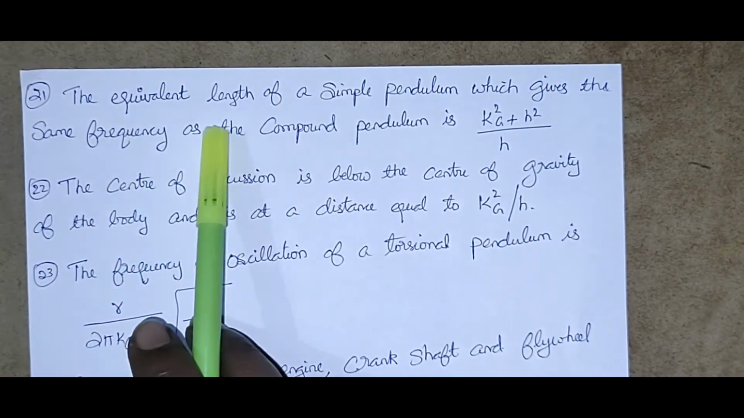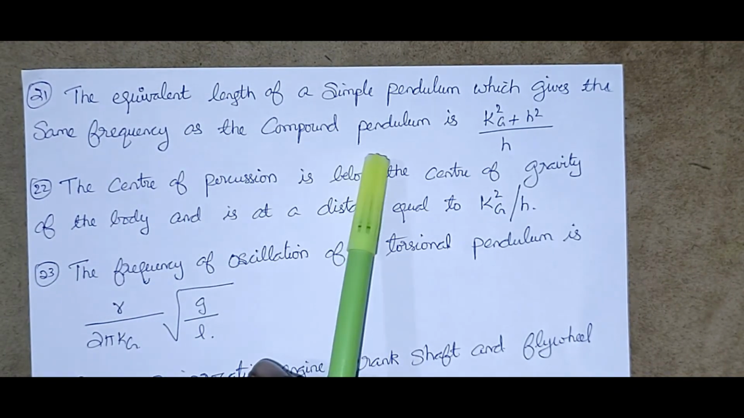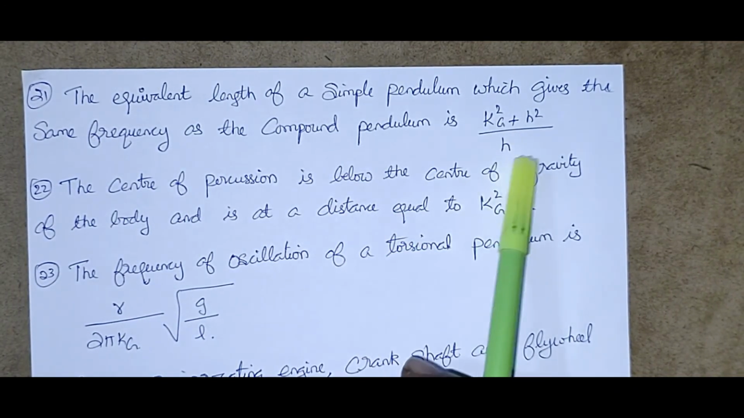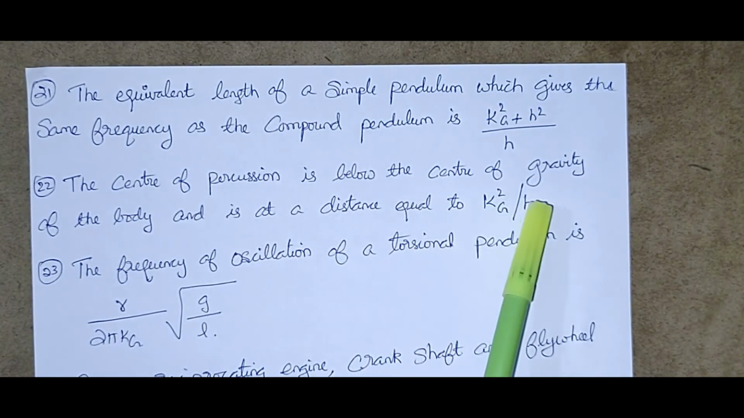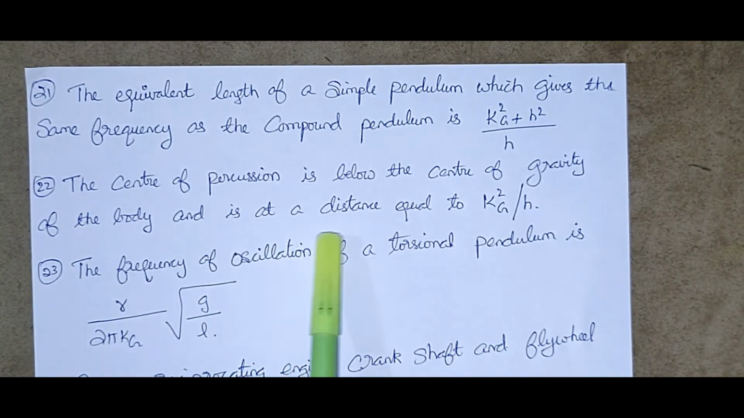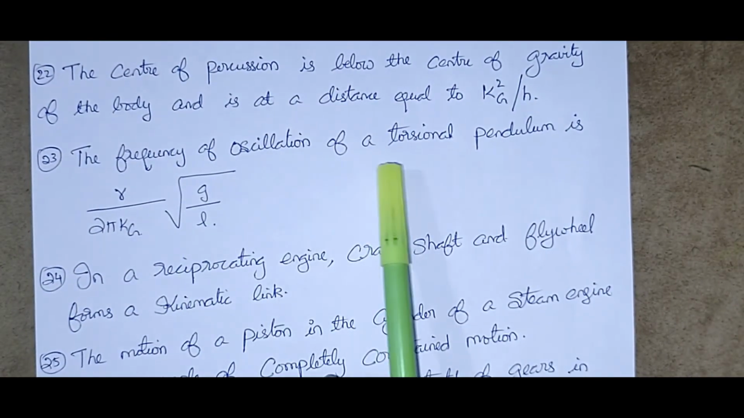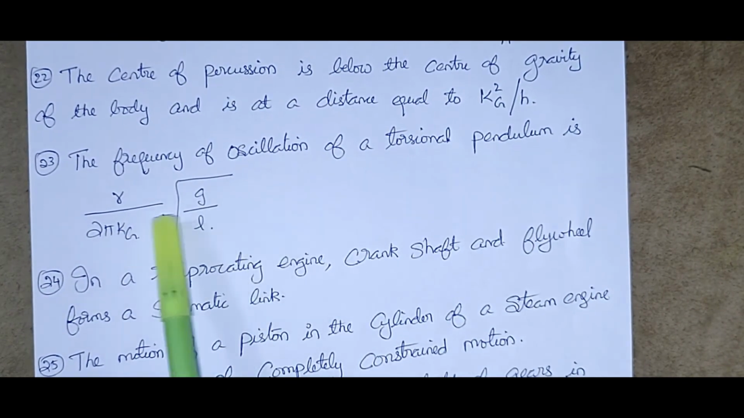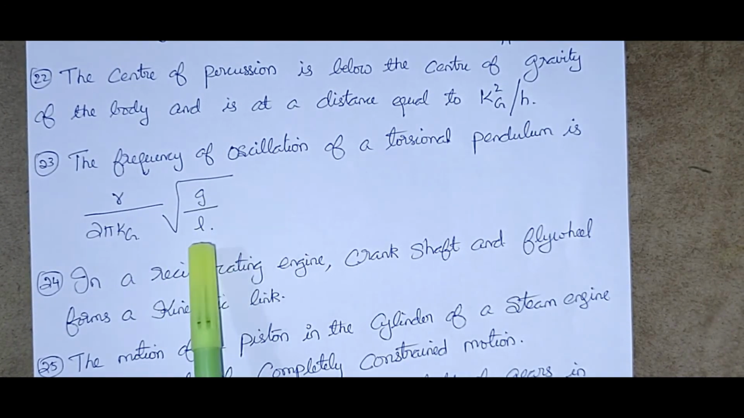The equivalent length of a simple pendulum which gives the same frequency as the compound pendulum is (k squared G plus h squared) by h. The center of percussion is below the center of gravity of the body and is at a distance equal to k squared G by h. The frequency of oscillation of a torsional pendulum is 1 by 2 pi into root of (k G by L).